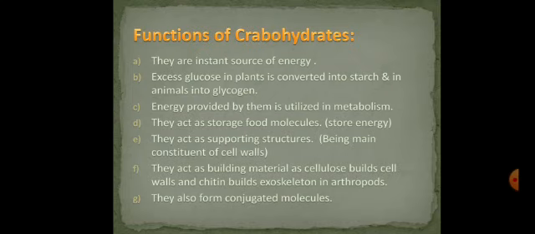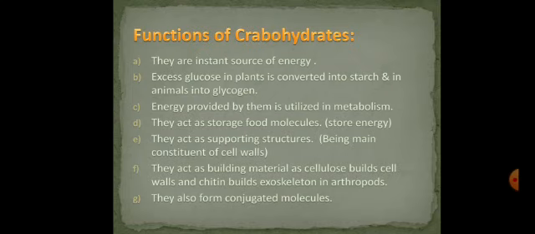E. They act as supporting structures. Now, what sort of support do they provide us? Being the main constituent of cell walls, they provide important support to the cell walls of plant cells. F. They act as building material, as cellulose builds cell walls and chitin builds the exoskeleton in arthropods. They also form conjugated molecules by combining with other organic compounds.